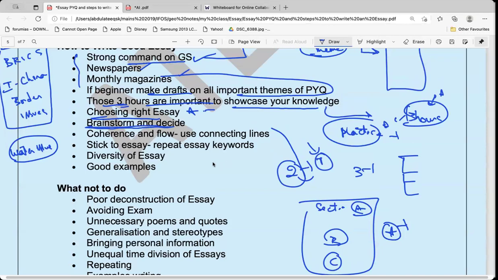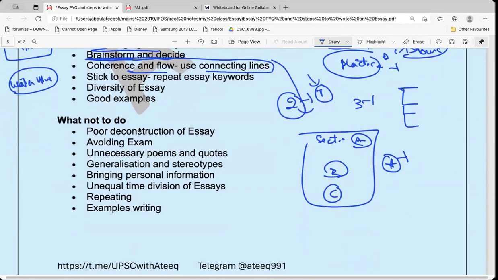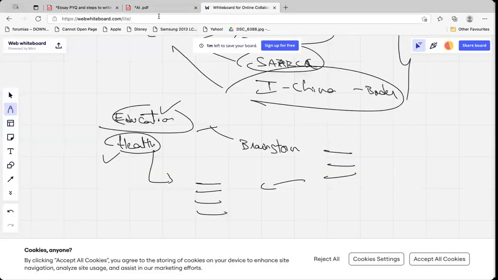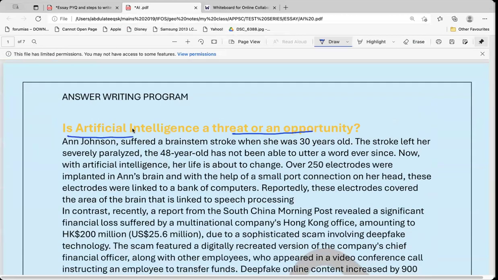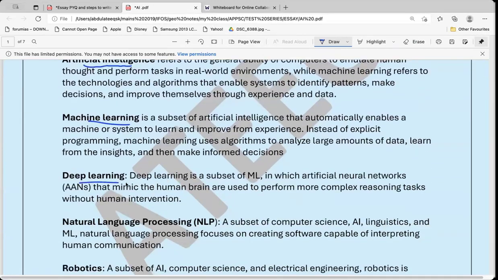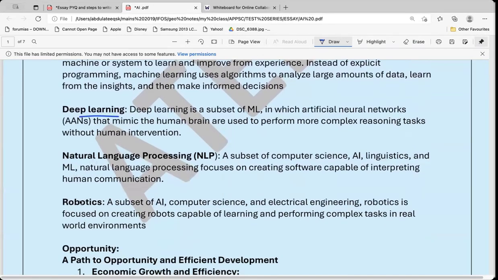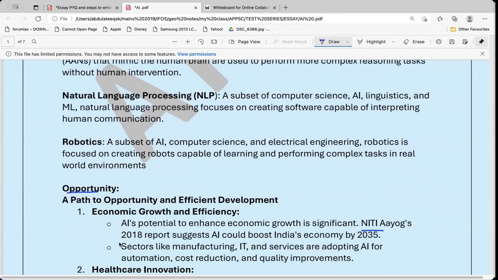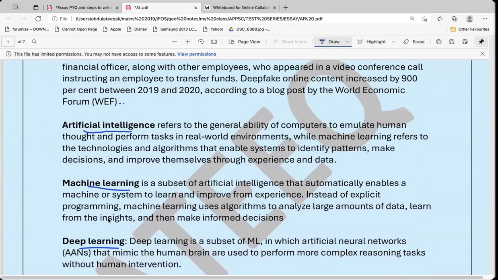Brainstorm and decide. Coherence and flow. It is also, again, a very important thing. You have to bring continuity in your essays. In general studies, say, I'll show you here: is artificial intelligence a threat or an opportunity? I have written some introduction, we'll come back to the introduction. Now after the introduction, suddenly I have written artificial intelligence, then machine learning, then deep learning, then what is robotics. Will I get the marks? Definitely not.